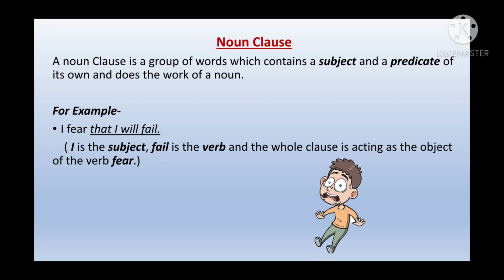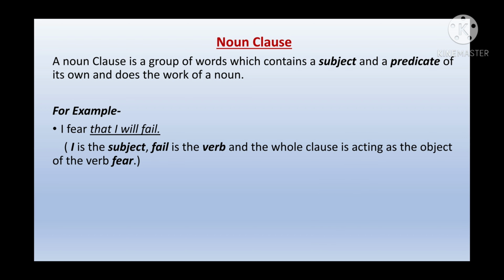Let's take one example to understand noun clause. I fear that I will fail. Now here, I is the subject and fear is my verb here. I also have the verb will fail. So I is the subject, fail is the verb here, and the whole clause is acting as the object of the verb fear. That I will fail, this is my noun clause, because it is acting like a noun.